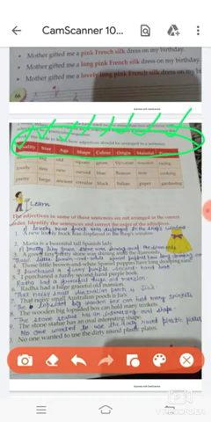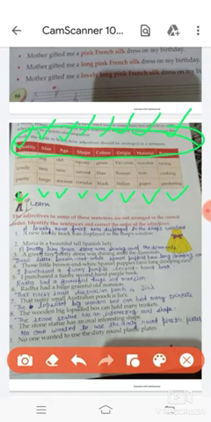Firstly, we will write the quality of the object, then the size, after that the age, then shape, then color, then origin, then material, and last we will write the purpose. So this is the sequence of writing adjectives.